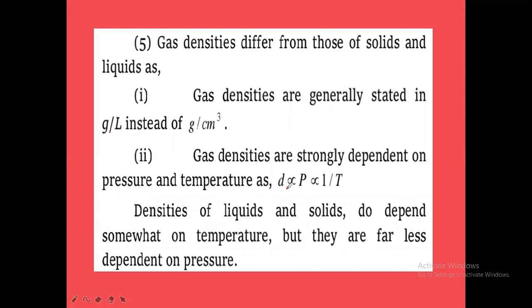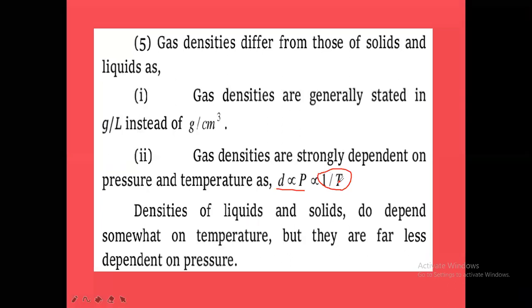That means the density of a gas is directly proportional to pressure, but inversely proportional to temperature. So this concept we have to take care of. When we go on increasing pressure on the gas, its density also will be increasing. And when we increase the temperature of the gas, density will be decreasing. So density and temperature are inversely proportional. Density and pressure of the gas are directly proportional to each other.